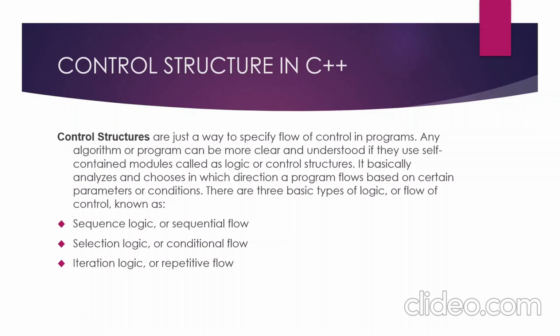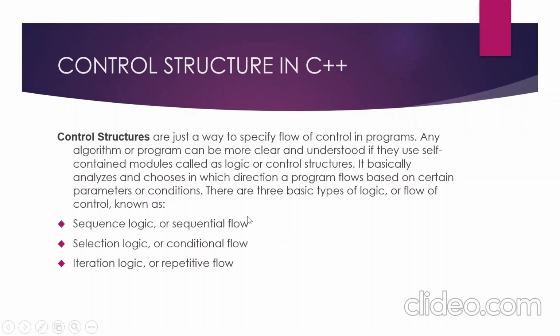Now we will understand about control structures in C++. Control structures are just a way to specify flow of control in programs. If we execute any program, it is usually not limited to a linear sequence of instructions. During its process, it may repeat code or take decisions. So it basically analyzes and chooses in which direction a program flows based on certain parameters or conditions. These parameters and conditions are provided by us in code.